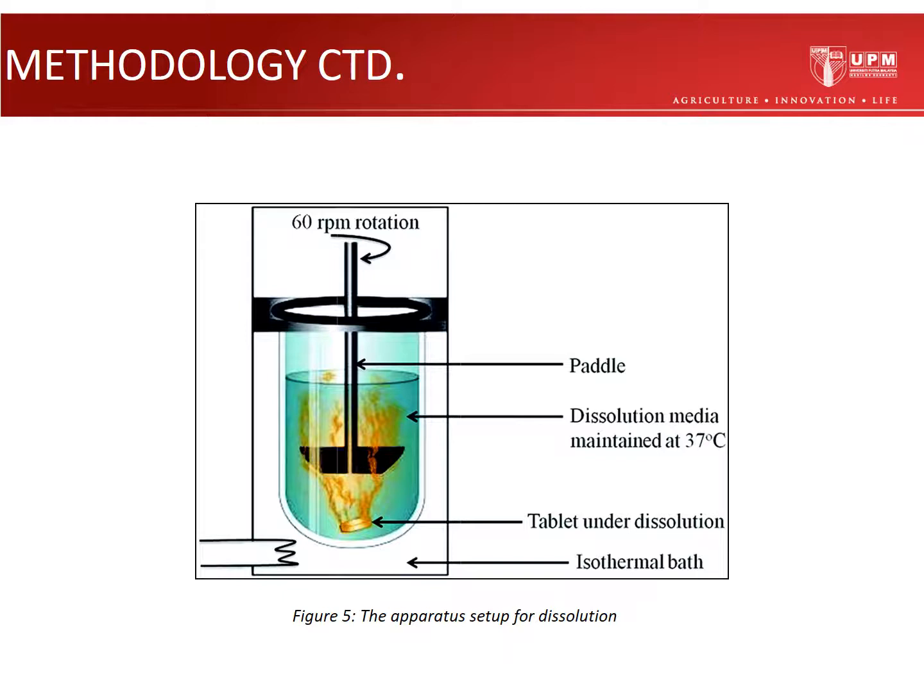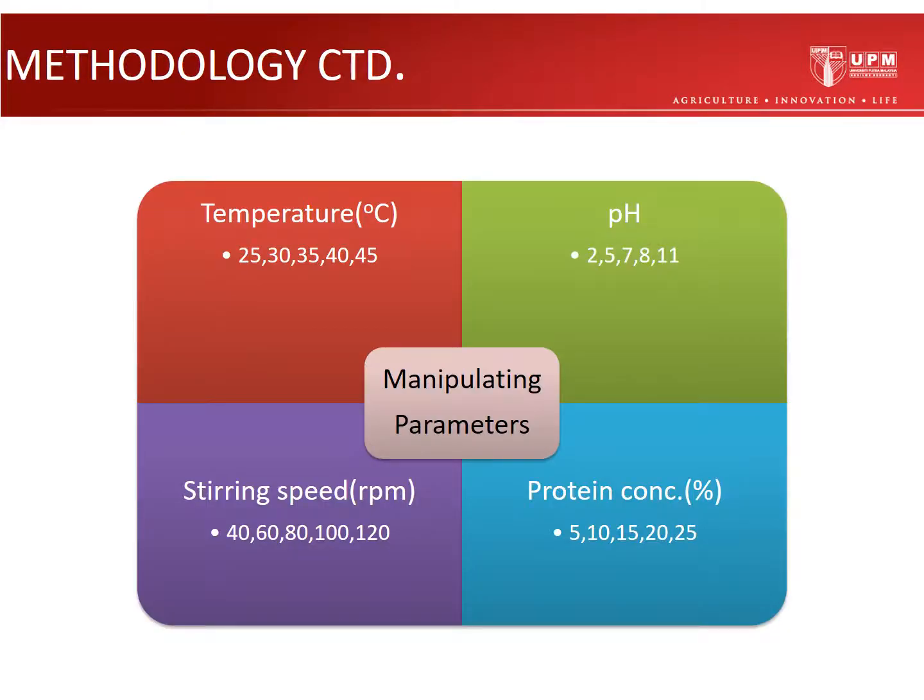Okay, from figure 5, this is the apparatus setup for the dissolution experiment. Here are the manipulated parameters that are going to be taken into account when carrying out the experiment. The first one is temperature, pH, stirring speed, and also protein concentration.